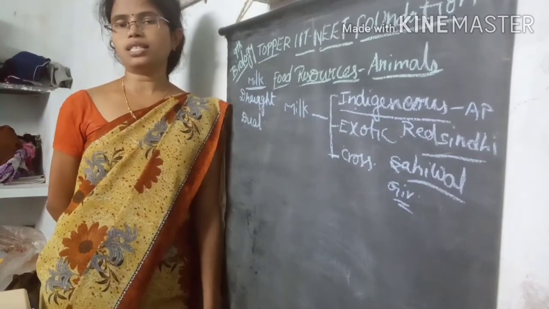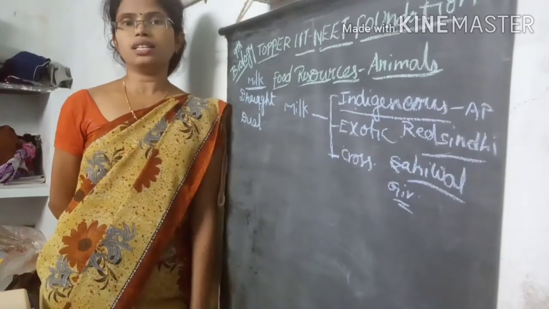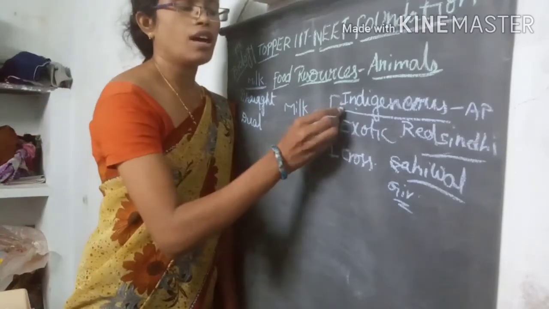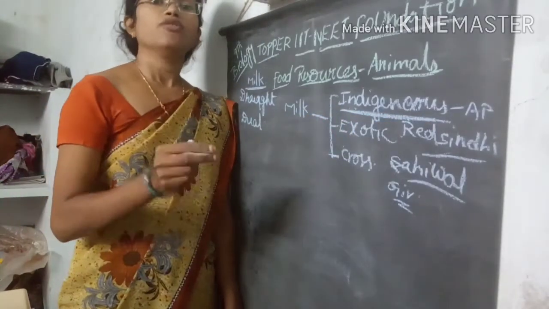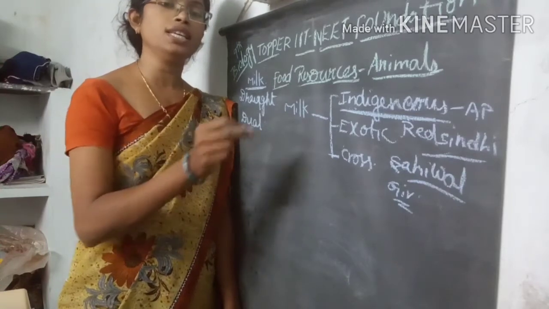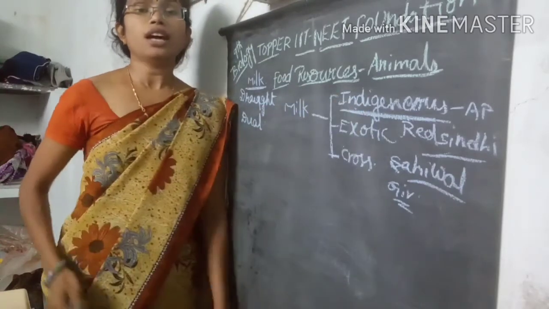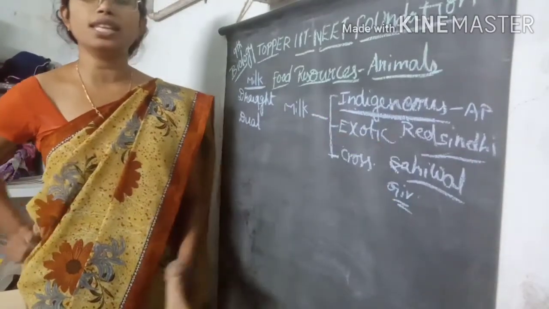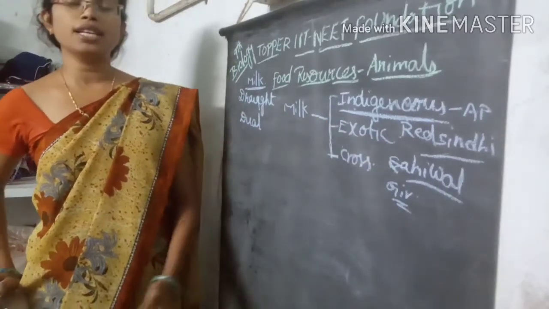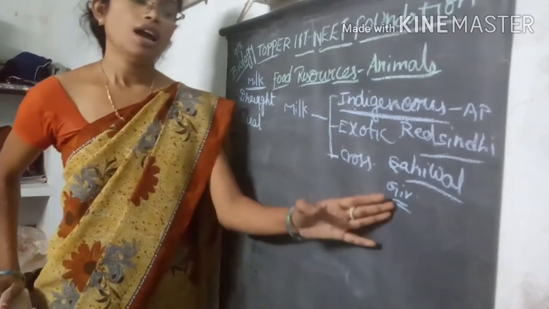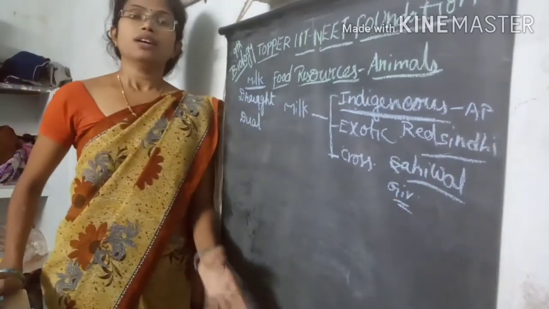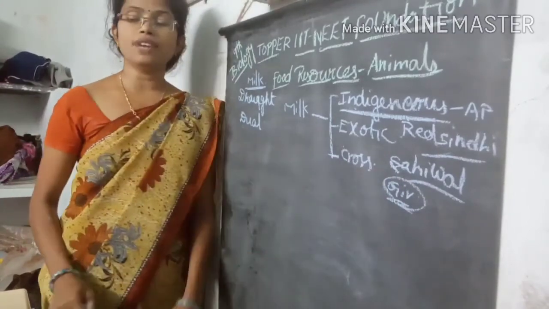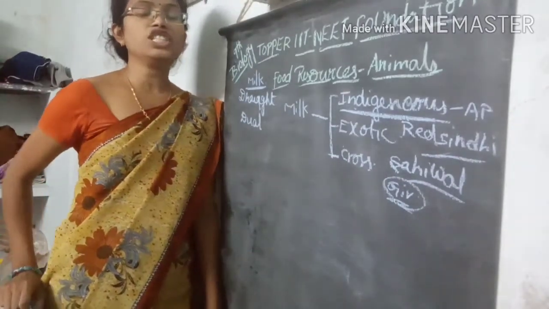So in Gujarat and Rajasthan states we can see the Gir breed, which is very common in those areas. Like that, the breed which is commonly seen in a particular state comes under the indigenous breeds. For example, you can see Red Sindhi in Andhra Pradesh, Sahiwal in Haryana, Punjab and Madhya Pradesh, and in Gujarat we can see the Gir variety. These are some of the indigenous breeds.